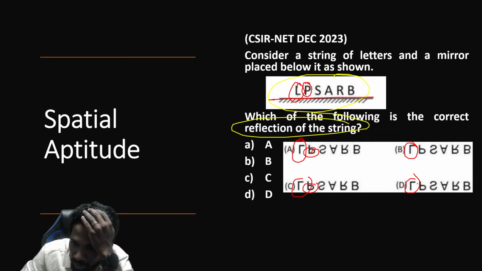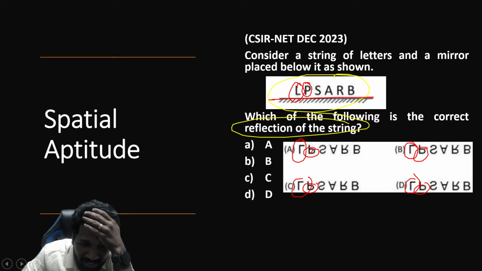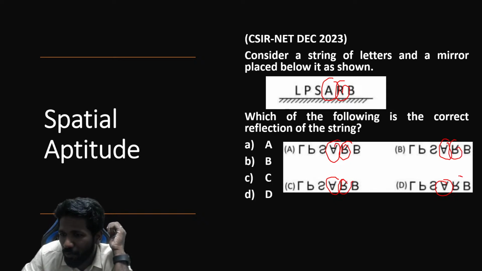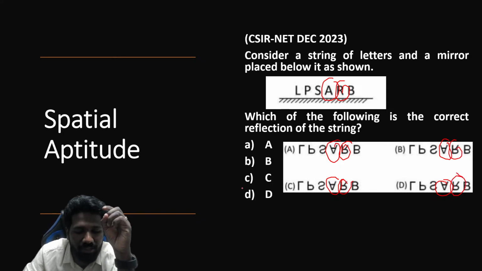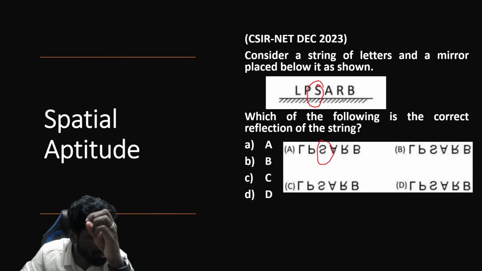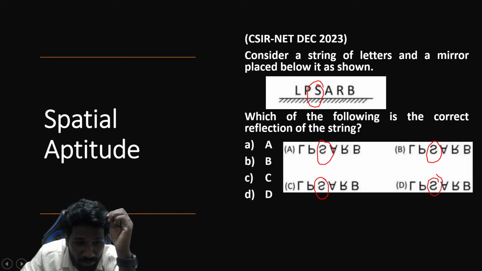Option A and C is okay. Option D is also okay. Yeah, all 4 options are okay for P also, because it is identical. And A will look like this. That is also fine. Yeah, your imagination is the key. And R will look like this. That is also true in all 4 options. Elimination is the key in these kinds of questions. Elimination by analyzing options. Now S is different in the options. Please be careful there. Which S is correct, that you should know. Yeah, you have to look at it carefully.